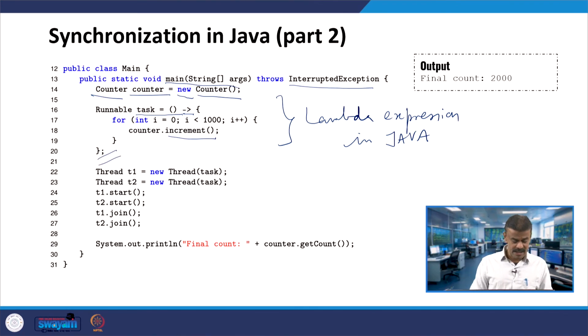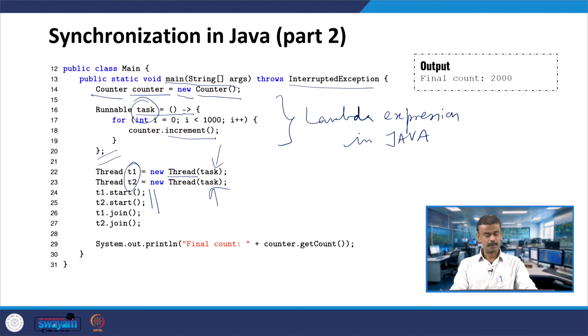In the main class we have created two threads, T1 is a thread, T2 is also a thread. Here you can see the Thread constructor passing the task. So, here you have the task, and then you are starting with T1.start and T2.start. The previous C++ program that we had seen will help you. T1 will run and T2 will run and then we have to do the synchronization.